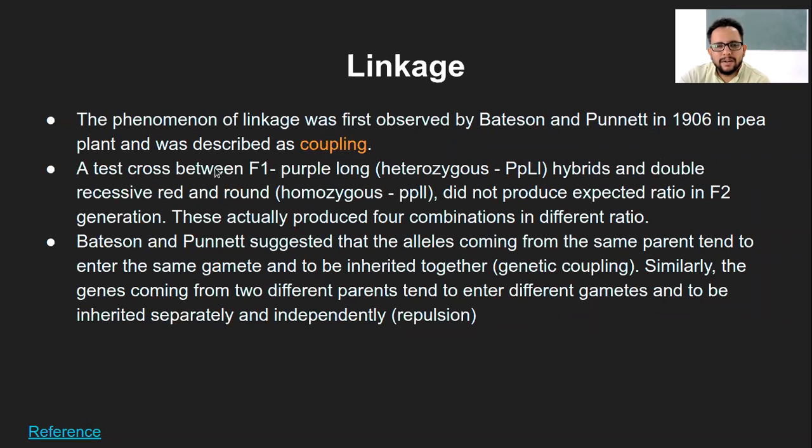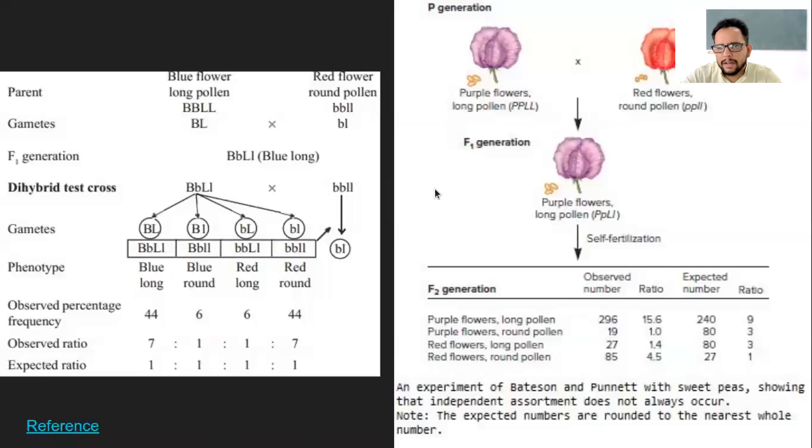And what they did to check this particular fact was a test cross between F1 purple long. Purple is the color of the flower, and long refers to the size of the pollen grain.